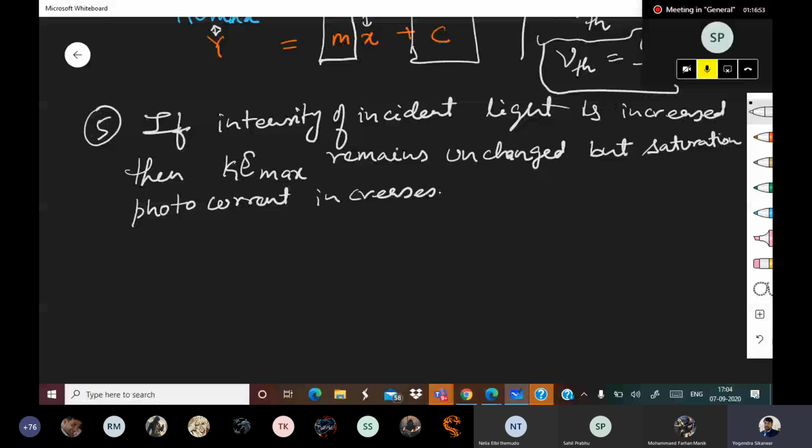These points are very important. All these points which we are talking about now are very important. Please keep that in mind.